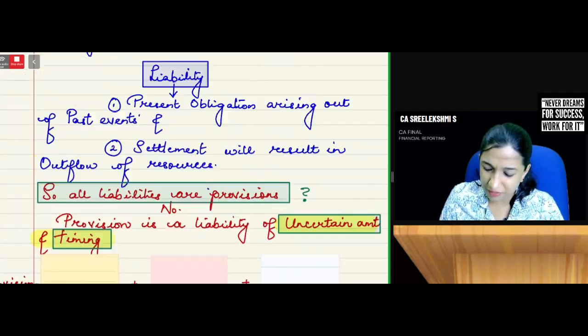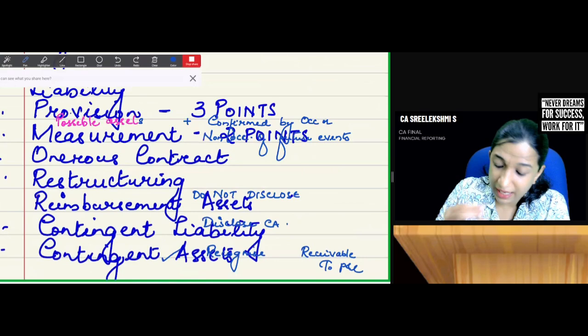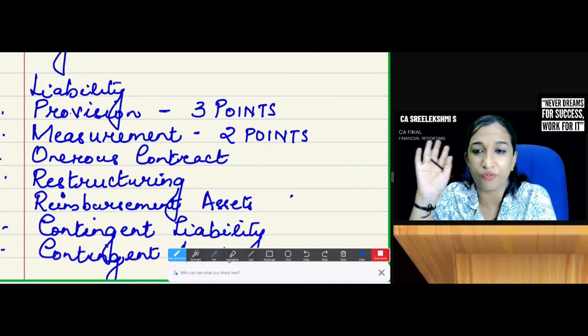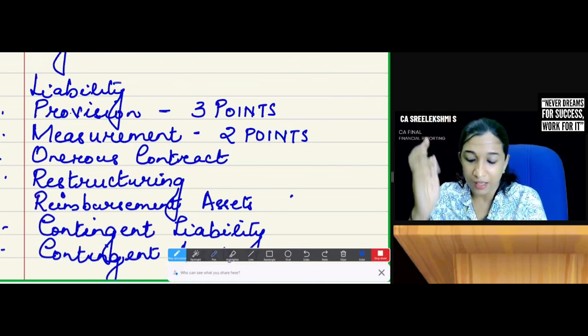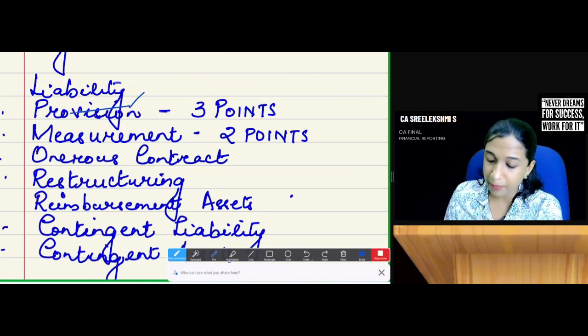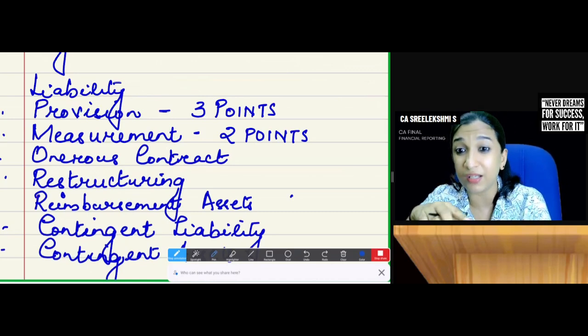These are the areas we have discussed. What is a liability? Liability is a present obligation arising out of past events, and there will be outflow of resources upon settlement. Provision. Are all liabilities provisions? No. All provisions are liabilities, because provision includes uncertainty. There are 3 points for creating a provision: present obligation arising out of a past event, outflow of resources embodying economic benefits is more probable, and best estimate can be reliably measured.